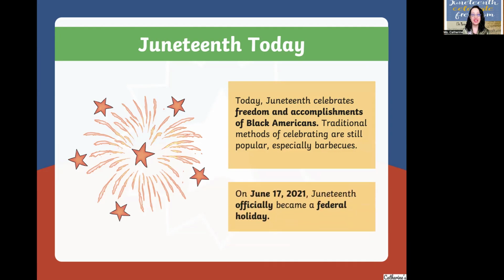On June 17th, 2021, Juneteenth officially became a federal holiday. So if Juneteenth officially became a federal holiday in 2021, who was or is the president today or in 2021? Think.